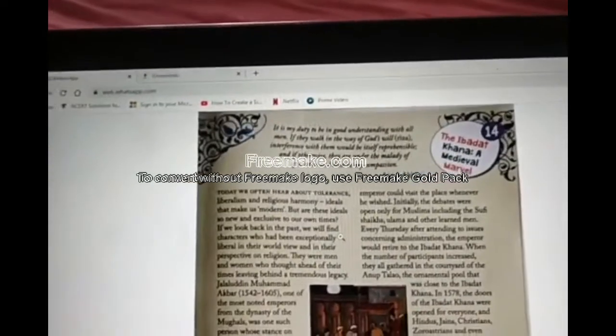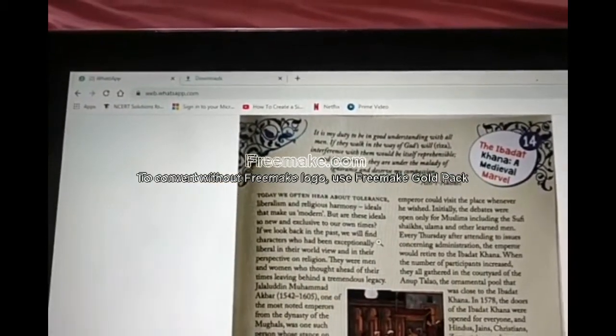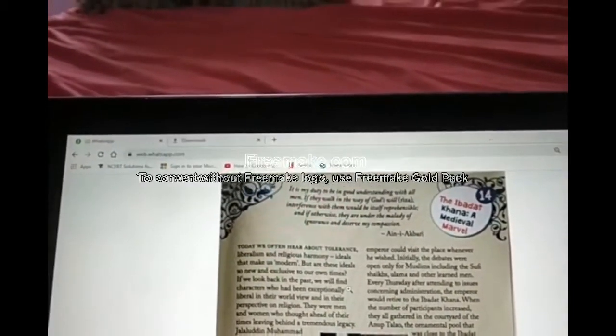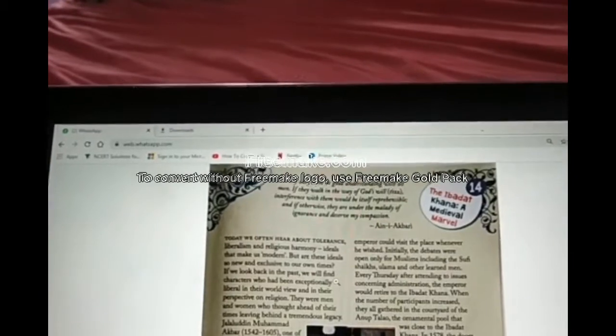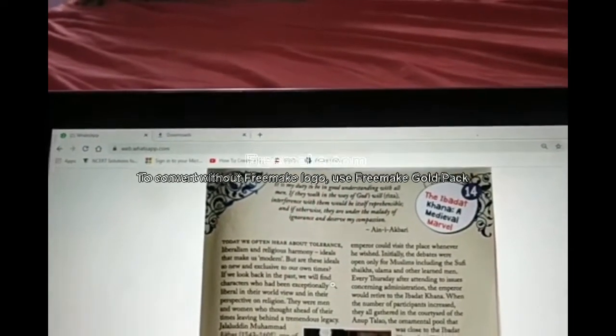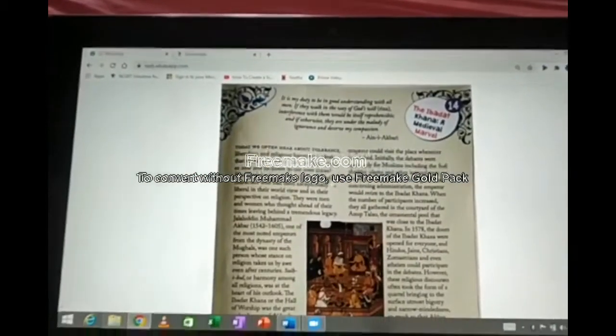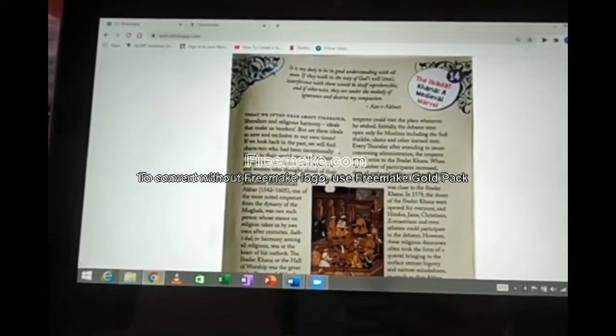Today we talk about tolerance, liberalism, and religious harmony. These are ideals that make us modern. Ideals means these are the perfect things which make us modern. But these ideals are not so new.